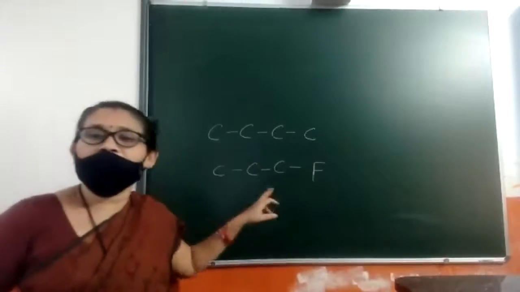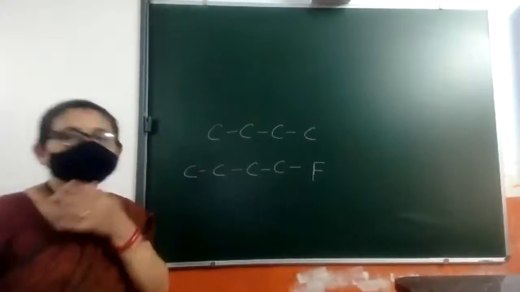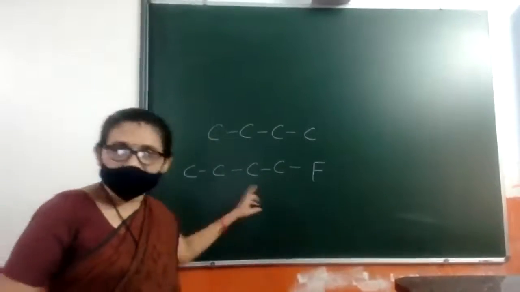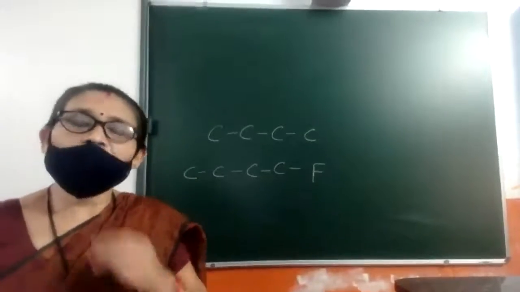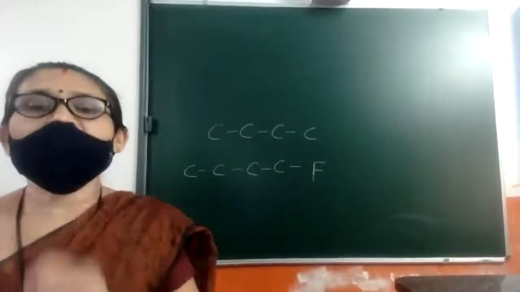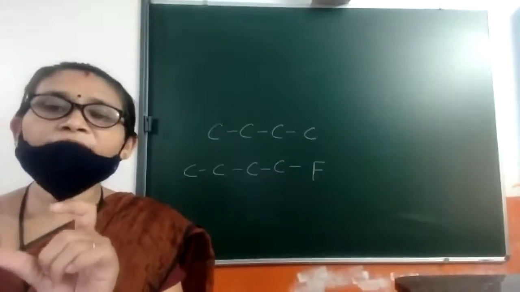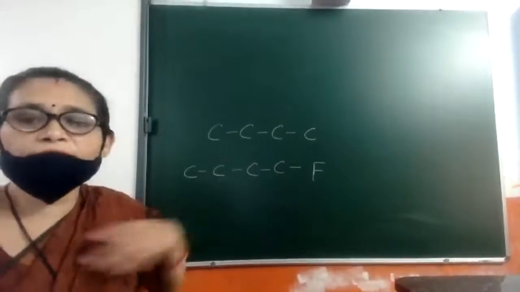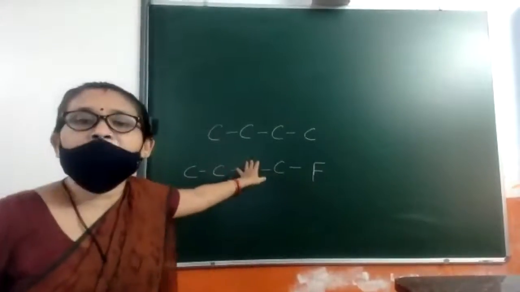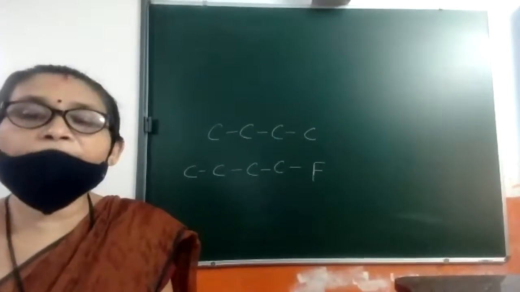And let me add one more carbon so that a little difference in molar mass will be there, and this is fluorobutane. The number of carbon atoms is the same, only one fluorine I have added. Fluorine is a small atom with very little molar mass, so these two have comparable molar mass. One is a pure hydrocarbon and the other is a haloalkane of comparable molar mass.